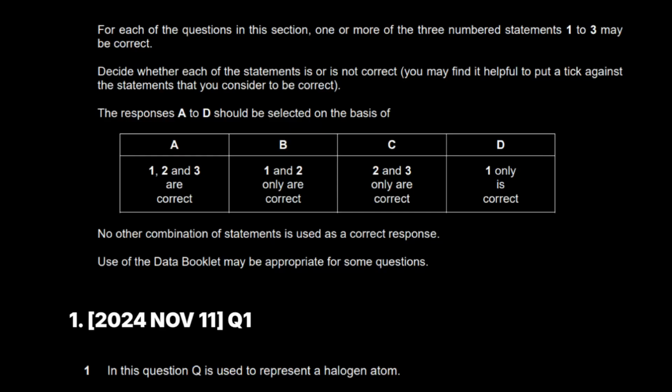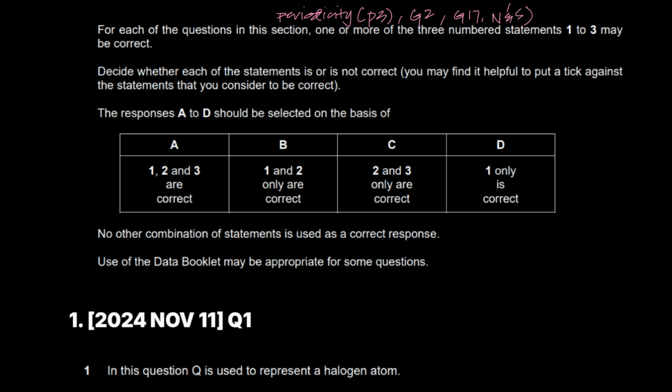So today we'll be trying to finish off the 2024 set for chapter number 4. Please understand that the way I've taught chapter number 4 is that I've included periodicity and period 3 in this particular chapter, just like I've taught it. Periodicity and period 3, it has group 2, it has group 17, and it also has nitrogen and sulfur.